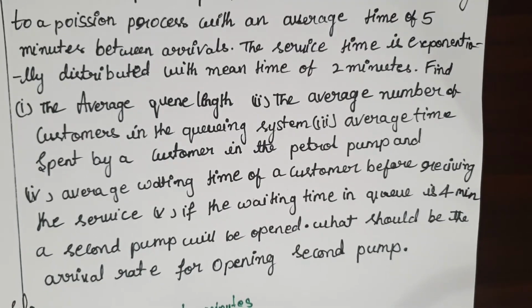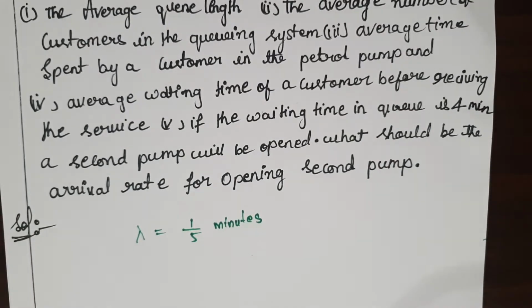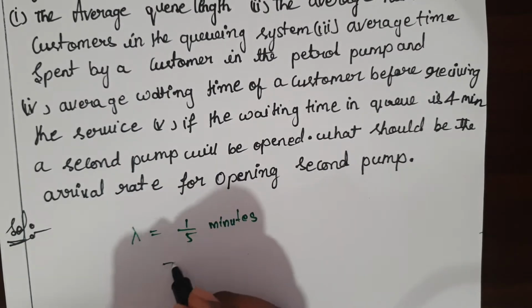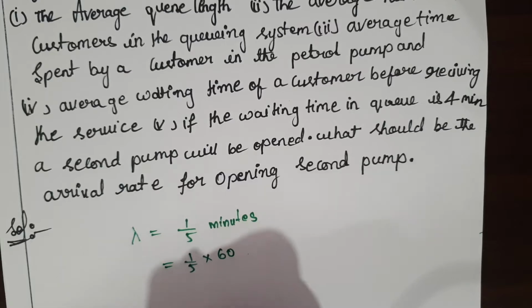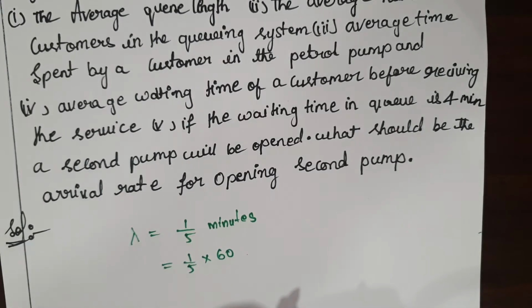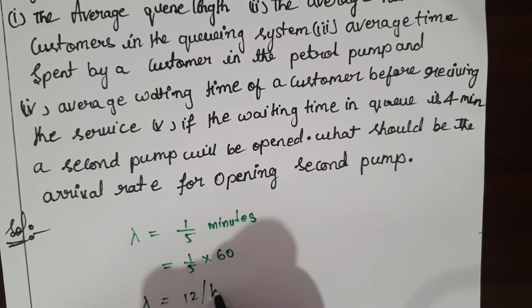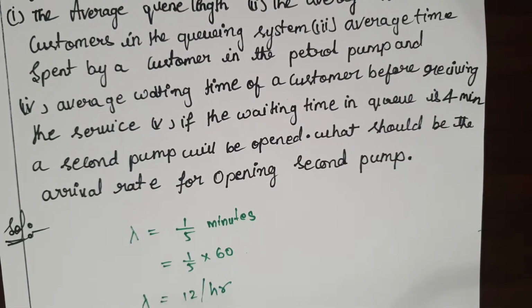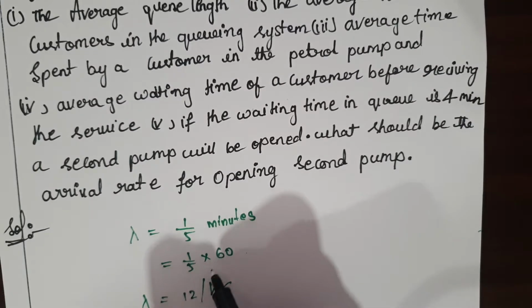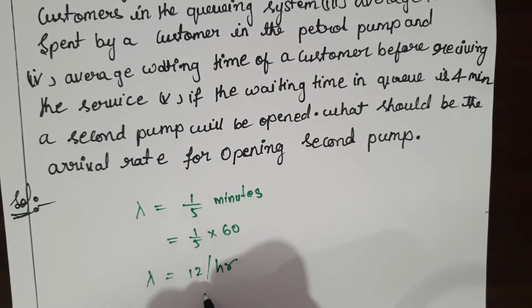After getting the lambda, better to convert into hours. How to convert into hours? 1 by 5 into 60, so this will become 60 by 5. Lambda is equal to 12 per hour. Whenever it is given in minutes, you have to write 1 by that, then multiply with 60. Then you will get the hour.